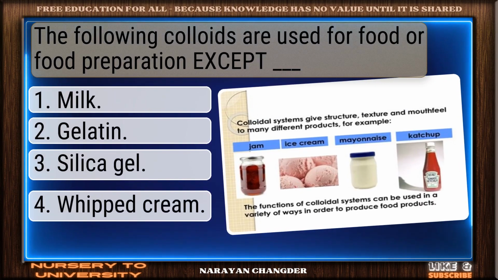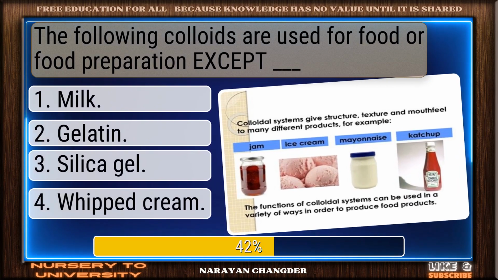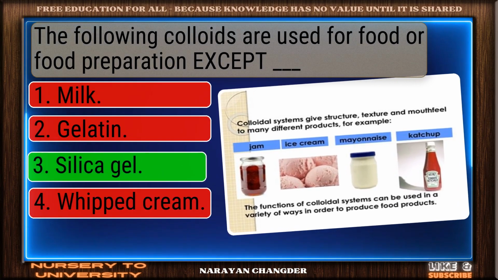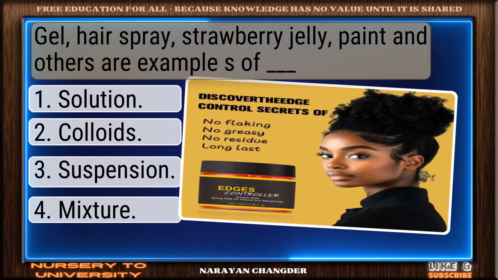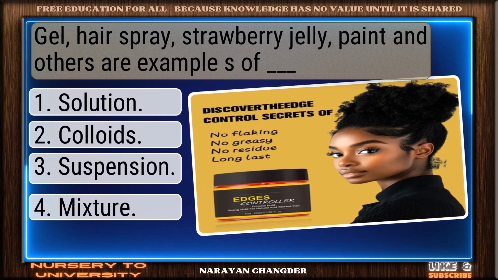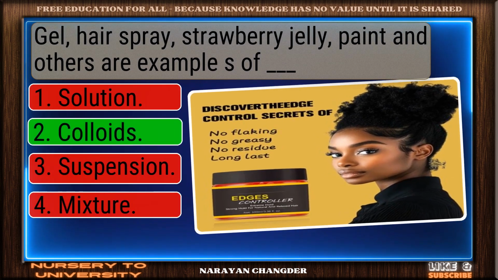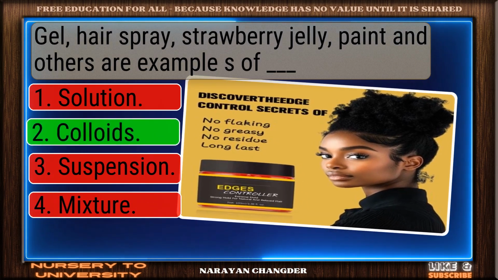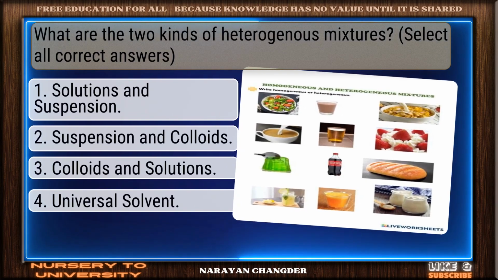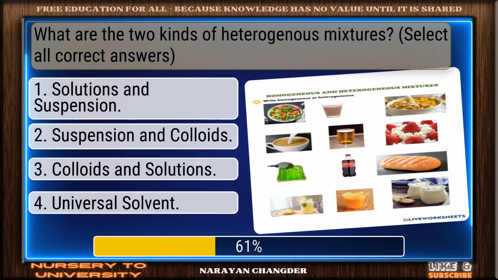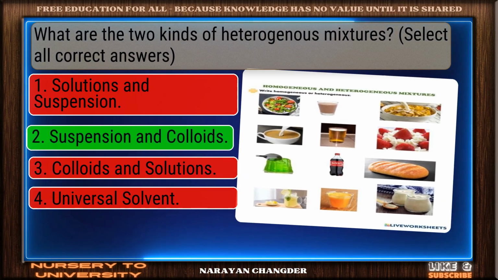The following colloids are used for food or food preparation, except dash. Well done. Silica gel is the right choice. Gel, hairspray, strawberry jelly, paint and others are examples of dash. Excellent choice. Colloids is the right answer. What are the two kinds of heterogeneous mixtures? Great thinking. Suspension and colloids is the right choice.